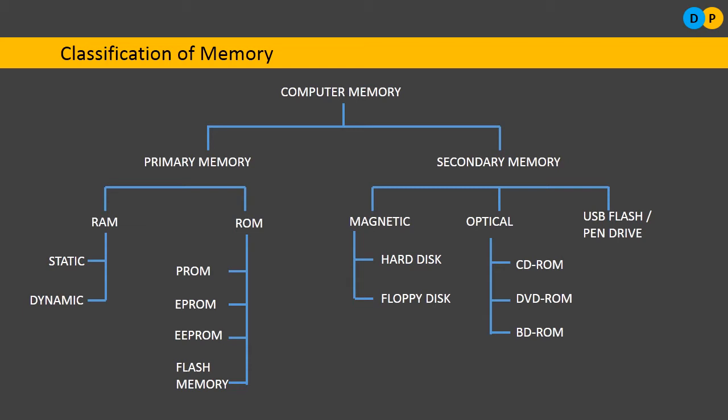As you can notice on the screen, the secondary memory is classified further into three different varieties: magnetic, optical, and USB flash or pen drives. So in this video, let us concentrate only on magnetic storage mediums, that is the hard disk, and another one is the floppy disk.